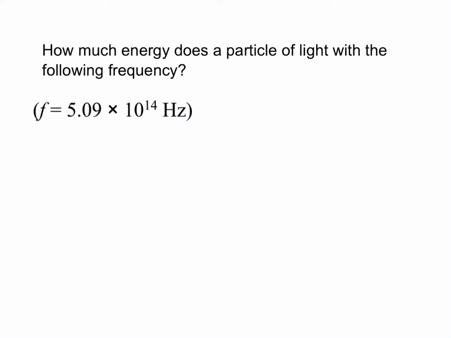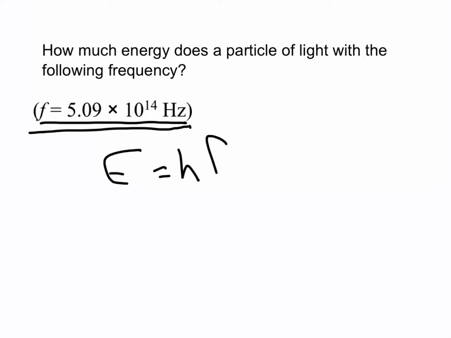Well, that frequency, if you remember, is the frequency for the index of refraction chart that we have on our reference table. And no, we're not going to go back to Snell's law and refraction and all that stuff, but if you remember really carefully, this frequency also represented the frequency of light that was right smack in the middle of the visible light spectrum. So it's a pretty interesting one to know the energy for.